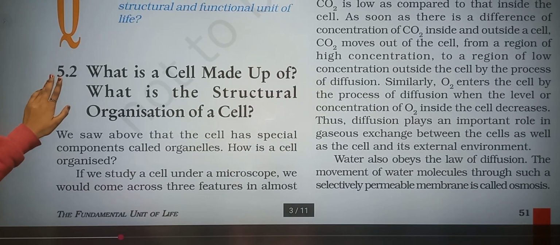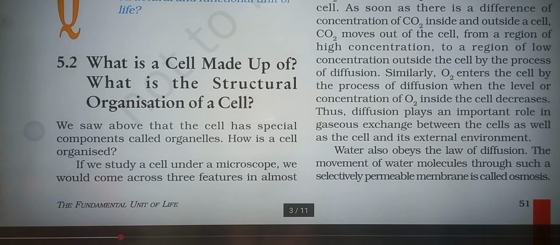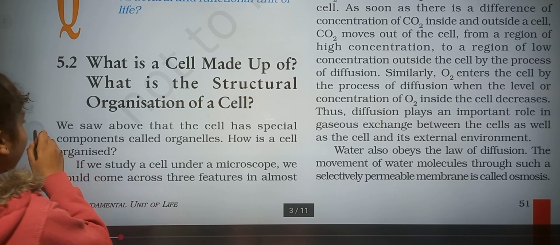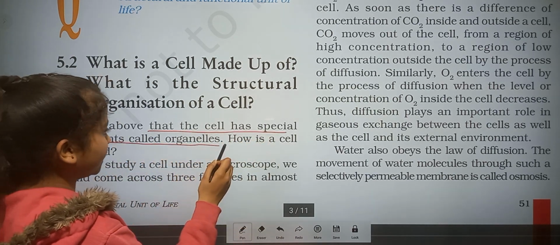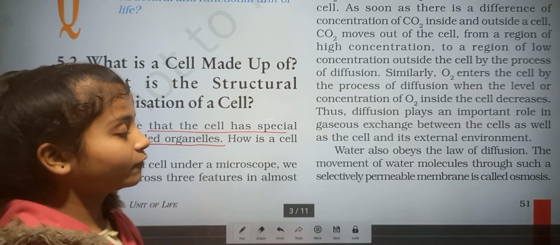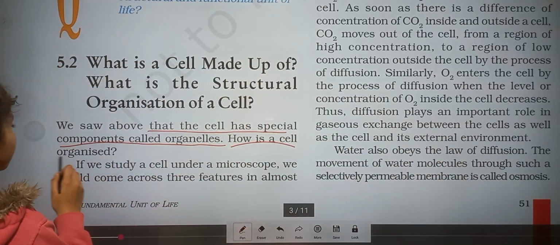What is the cell made up of? What is the structural organization of the cell? Here the question is which things are used for cell formation, and what is the structural organization of the cell. We saw above that the cell has special components called organelles. How is a cell organized?